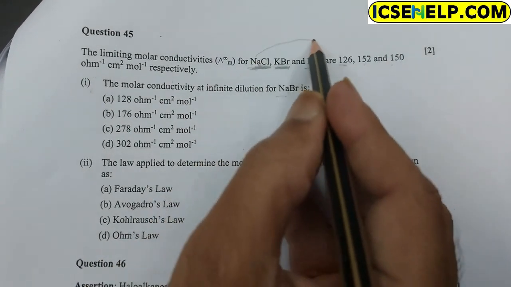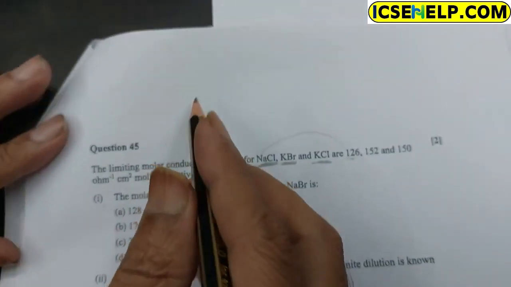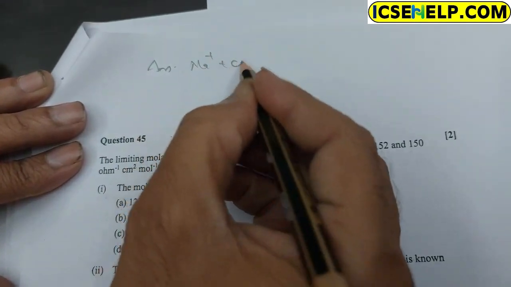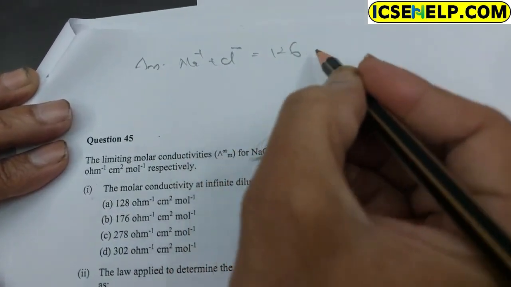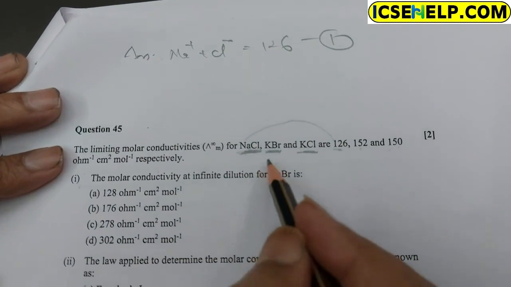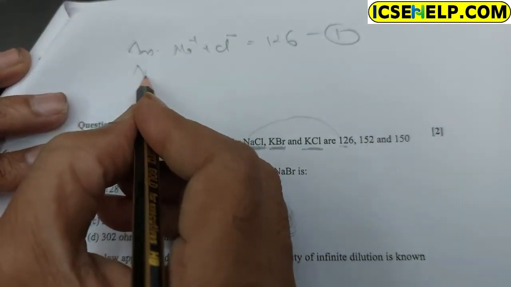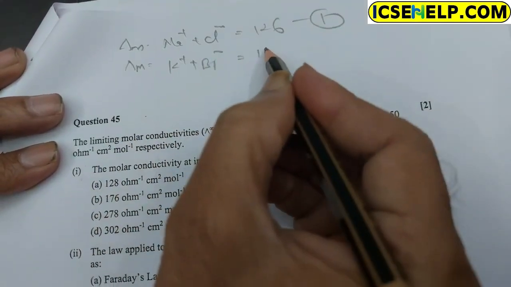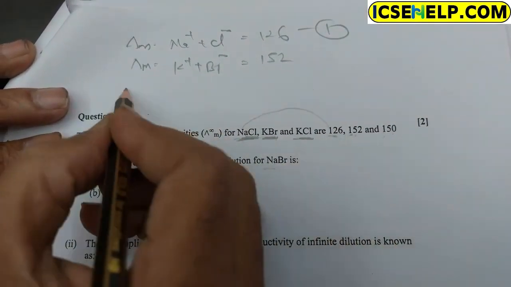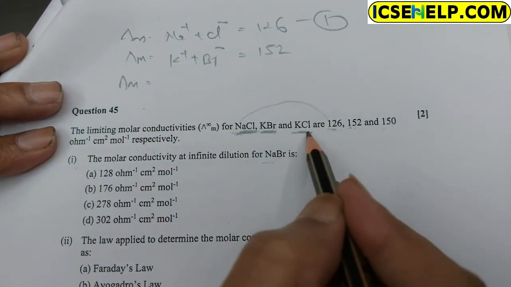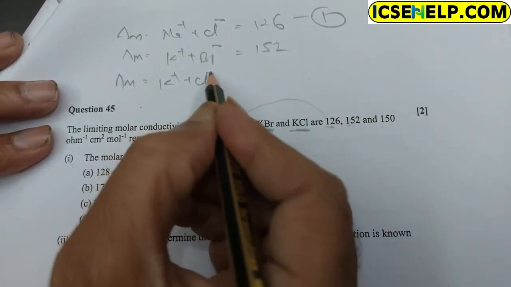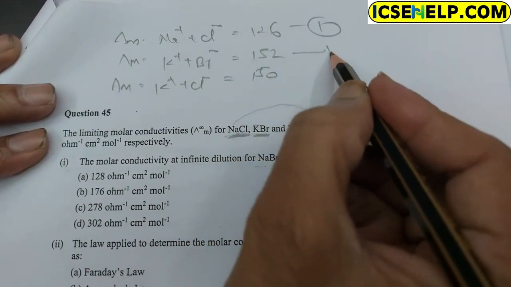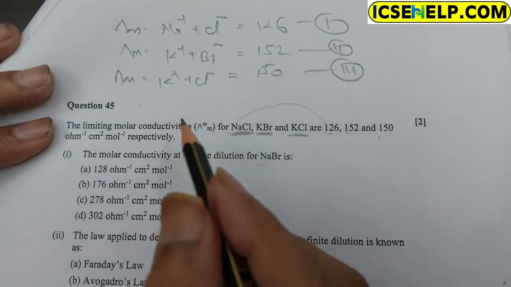The NaCl is 126. So write the molar conductivity of Na plus and Cl minus is 126, the molar conductivity of K plus and Br minus is given as 152, and the molar conductivity of K plus and Cl minus is given as 150. These are the first, second and third equations.